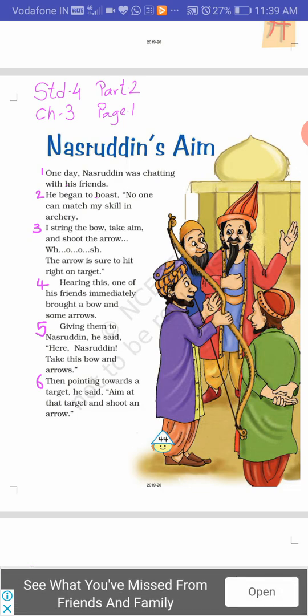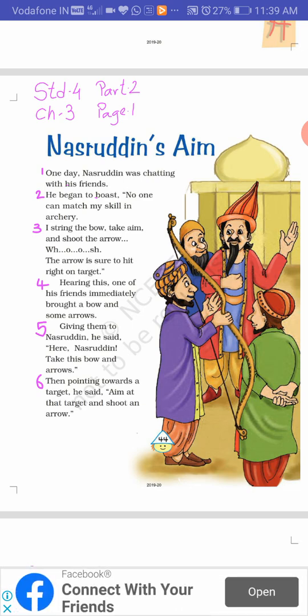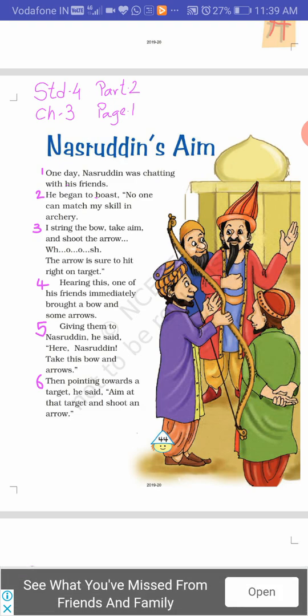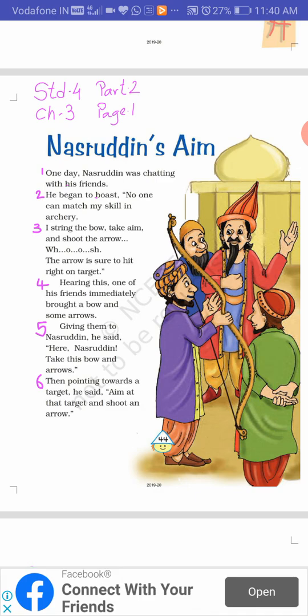Here Nasruddin is a person who is confident that his aim is very sharp, very accurate, and he is showing his skills to others. Now, the person who uses a bow and an arrow and is skillful in that is known as an archer. Now, we shall begin reading this lesson.